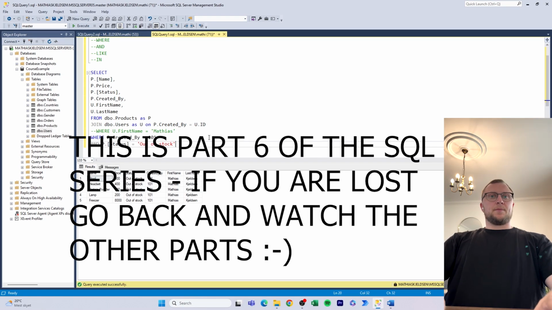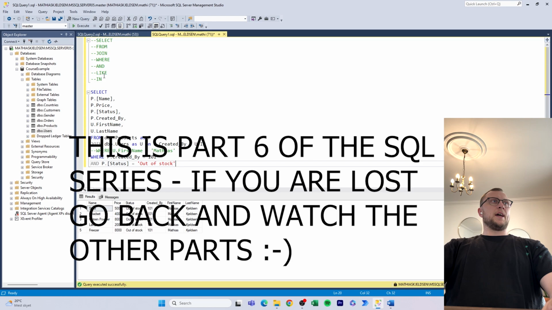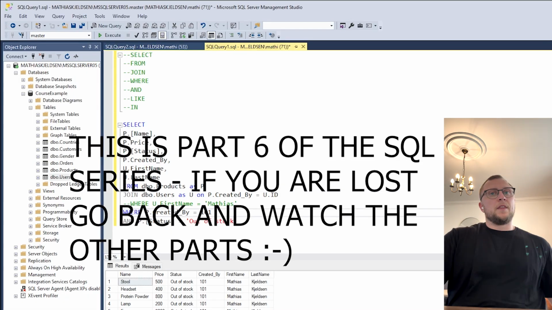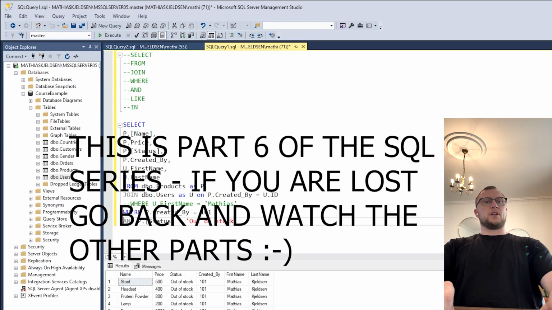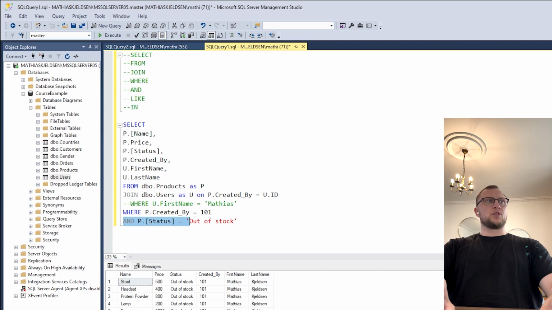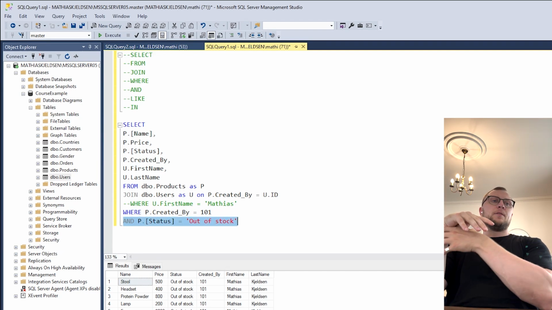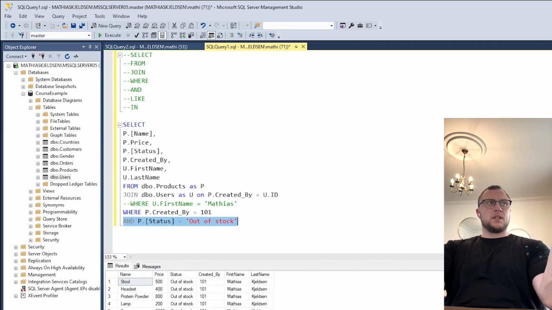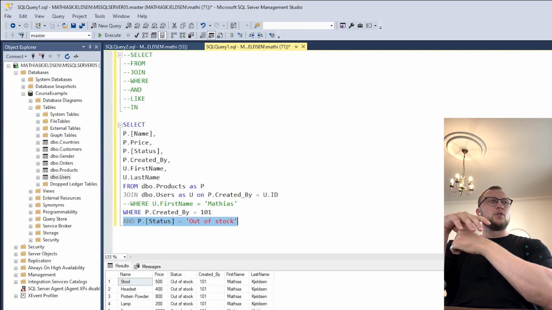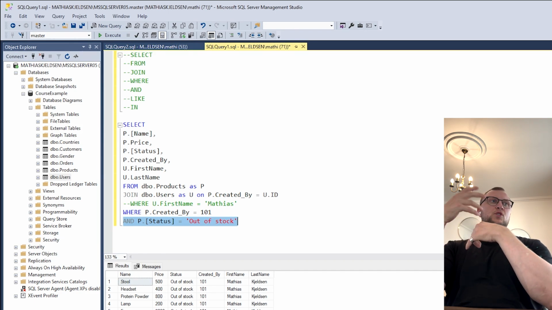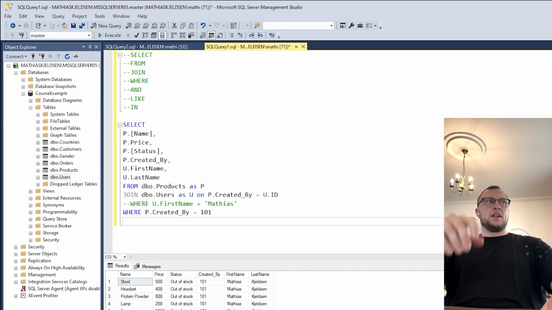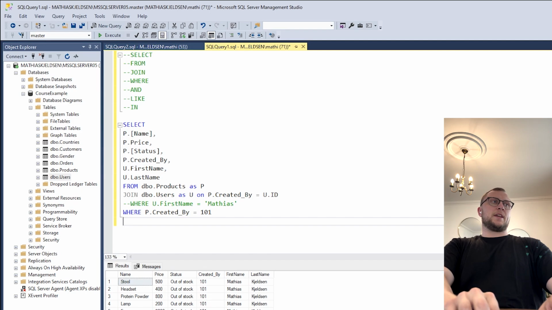Now, if we take this a step further and we look at the like and the in, then the like functionality is something that we can use when we're searching for what we call wildcards. So if we have a lot of content in the tables and we're not really sure what it is that we're looking for, but we know it has something to do with coffee machine or stock or something, then we can use the like statement.